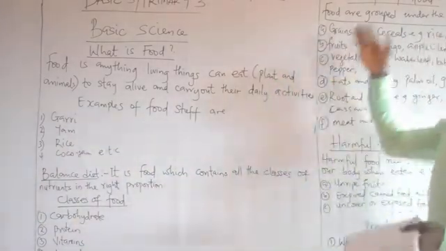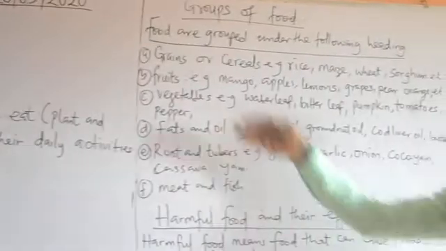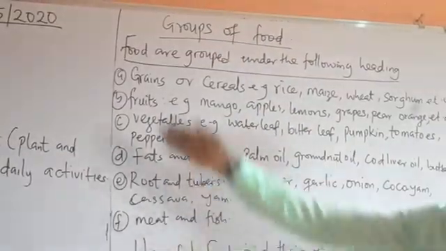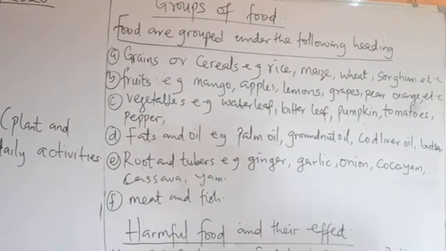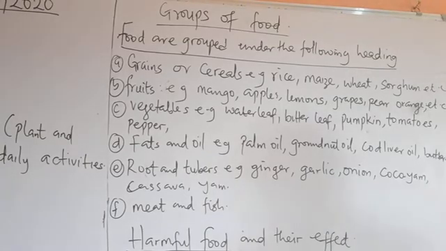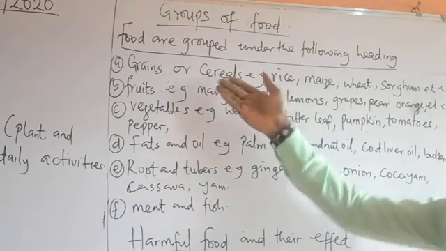Groups of food. Food are grouped under the following headings. A, we have the grains or cereals. Examples include rice, maize, wheat, sorghum, etc. They are all examples of grains or cereals.